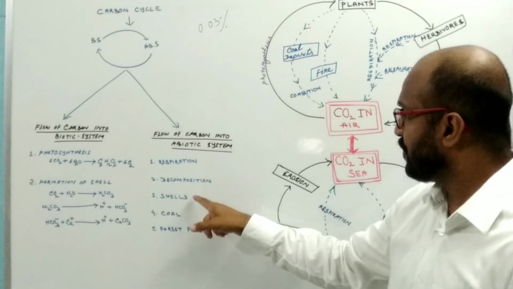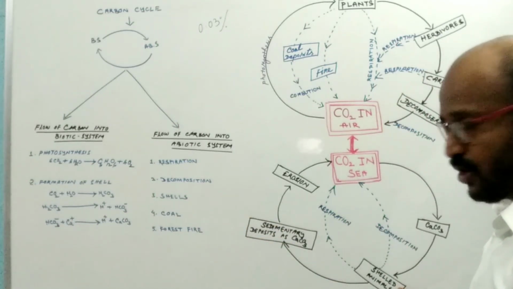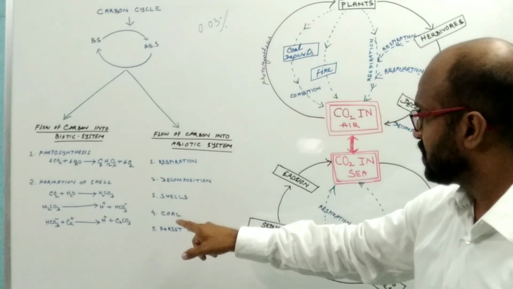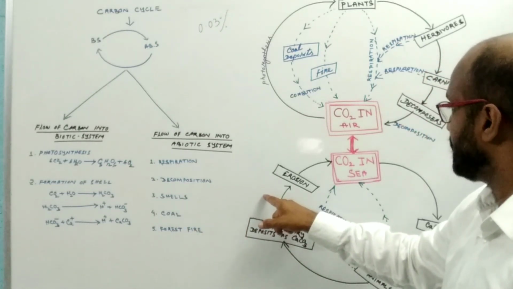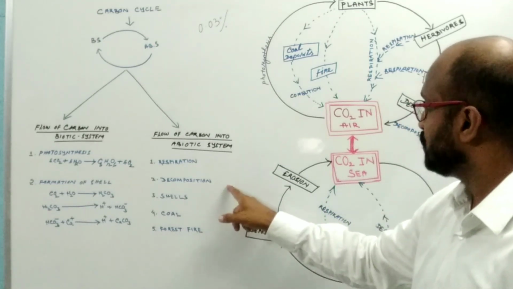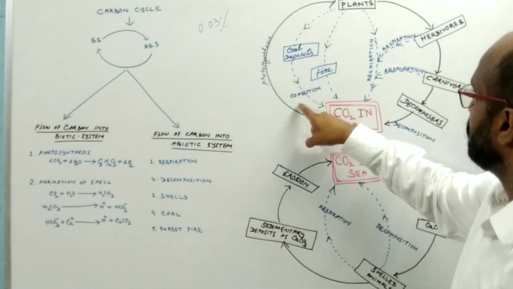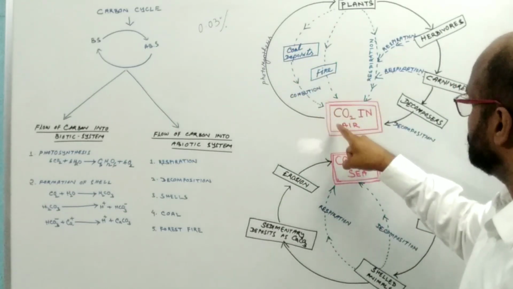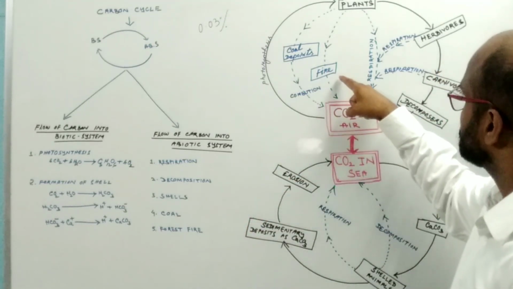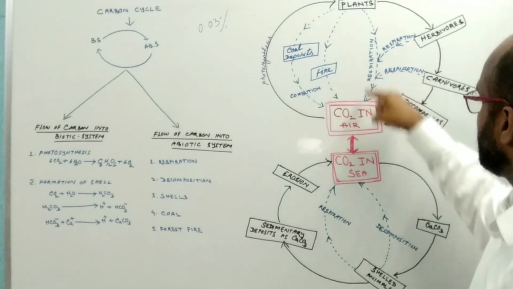Another process is from shells. From the shells of the shelled animals, by the reversal process, calcium carbonate converts into carbon dioxide and is released to the seawater. And carbon is also released to the abiotic system from coal. So by the combustion of coal, carbon is released into the abiotic system. Another may be the forest fire. The forest fire is the main cause of the release of carbon dioxide into the air.